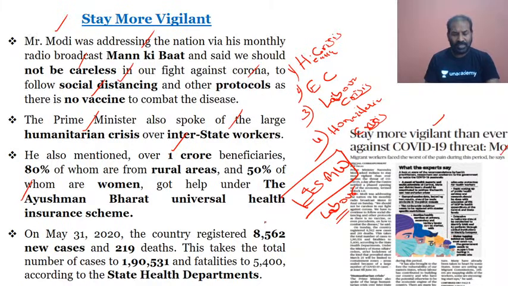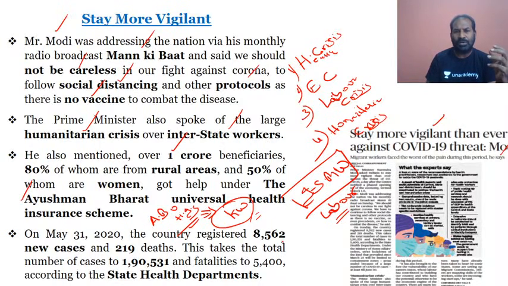Whenever he has mentioned this, we have to make sure that the Ayushman Bharat Universal Health Insurance Scheme is also important as a keyword. So again, I am emphasizing the Ayushman Bharat Universal Health Insurance Scheme, which is the keyword here. You have to focus on it from the prelims point of view, as a question could be framed on welfare schemes, on the health insurance scheme, based on the COVID-19 pandemic situation, and that could be the Ayushman Bharat Universal Health Insurance Scheme.